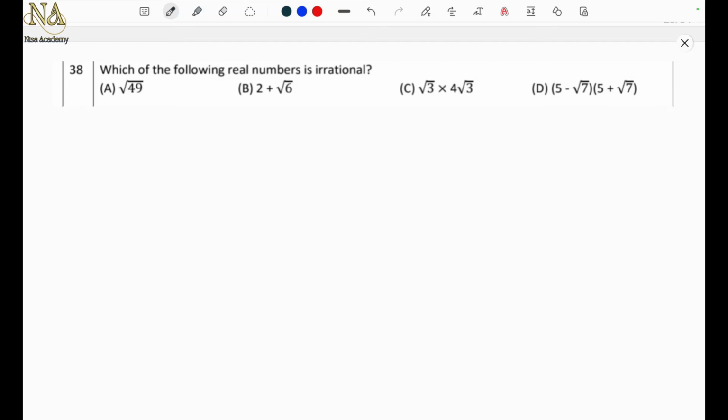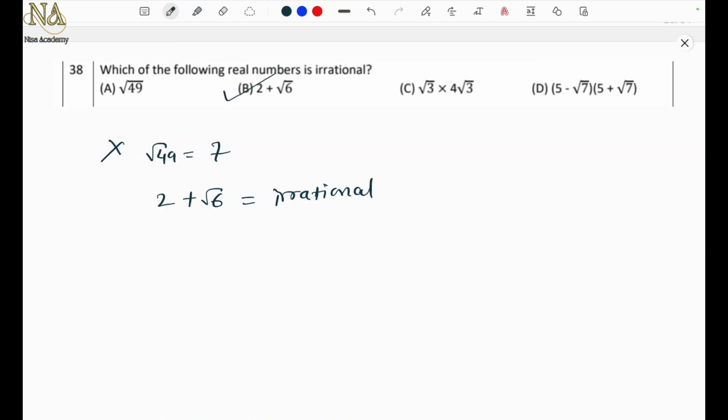Question number 38. Which of the following real numbers is irrational? Let's check one by one through the options. Root 49, we know it's 7. So the first option is gone. Second, 2 plus root 6. Now 2 is rational. Root 6 is irrational. So the sum of a rational and an irrational is what? Yes, it is an irrational number. So the option is B. We don't need to check the others, but you can see if you want to.